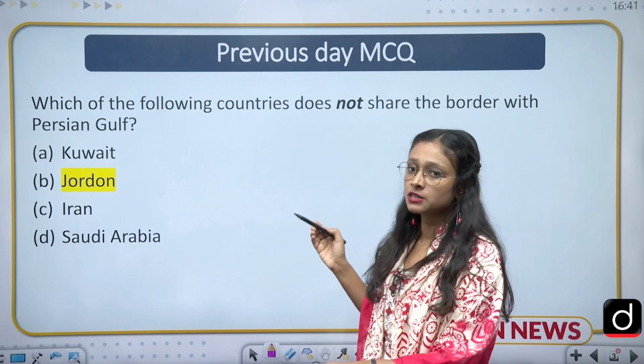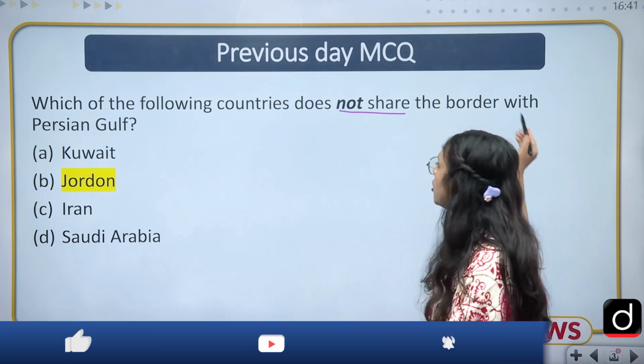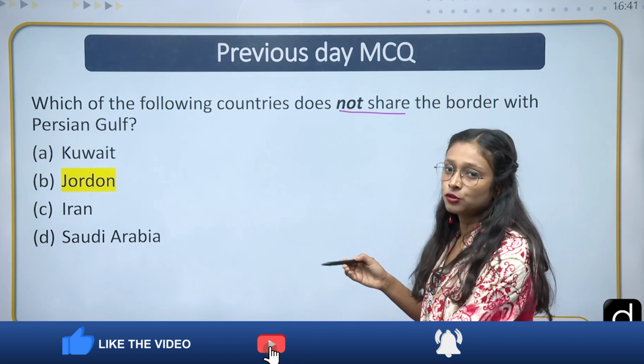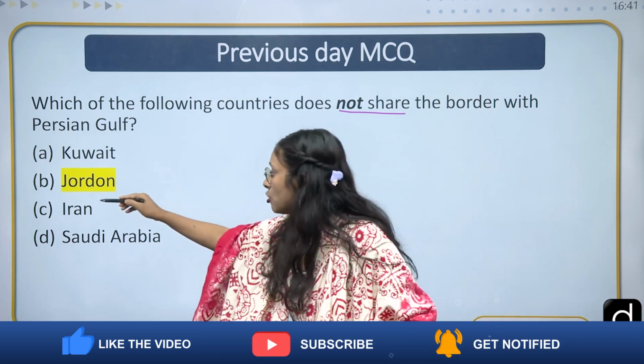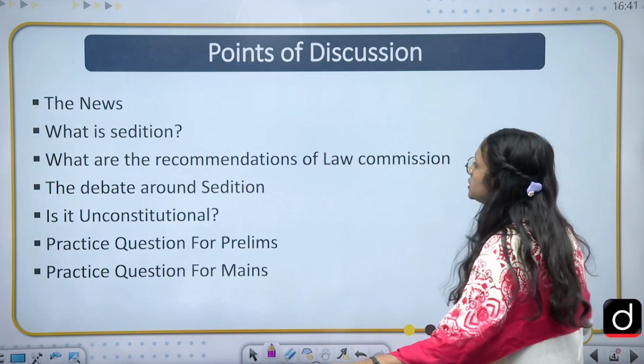So what was the previous day MCQ? Which of the following countries does not share the border with Persian Gulf? And your correct answer is Jordan, which is option B. And this topic is important from GS2 perspective.